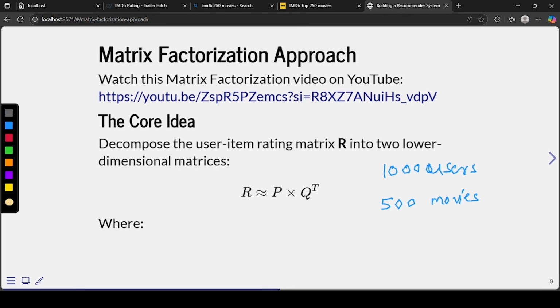But now the data which you have to store is something like 5 lakhs, right? So 5 lakhs is the amount of data you have to store here. Is this a good way to do it? Let's say this is a very small number of users, 1000 users and 500 movies only. Generally, if I talk about India itself, there are maybe 5 lakhs, 6 lakhs people. If that is the amount, then how much data do we have to store, right? So data storage is a problem in collaborative filtering.